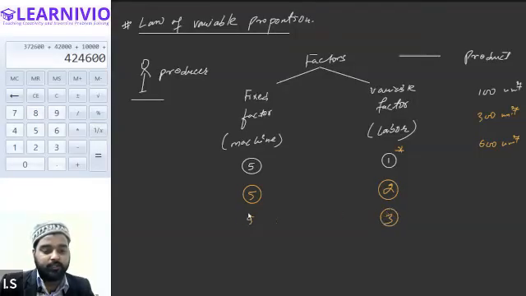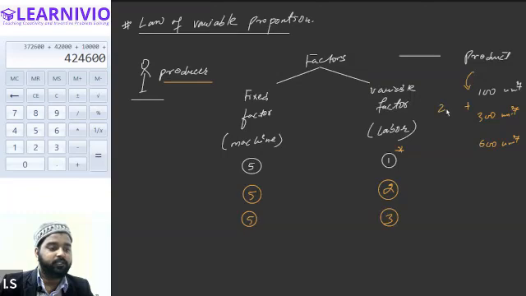Now, do you think this process will continue forever? If we keep on adding more labor with the same amount of fixed factor, is the producer going to get the same result in the future also? That means the product will keep on increasing in the same way. Initially it increases from 0 to 100, then from 100 to 300.